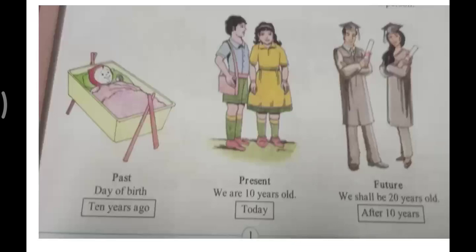See, a baby is born, that is the past. Okay? Or you can assume that it is you. So, you were born 10 years ago, that is the past. Then right now you are school going children, so this is the present, that is today. And in future, when you will be 20 years old, you will be in some college studying something else, you will be getting your degree, and you will be joining some service or job, that is the future. Have you understood?